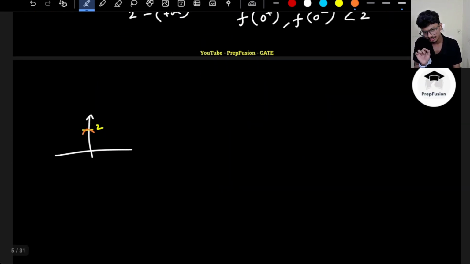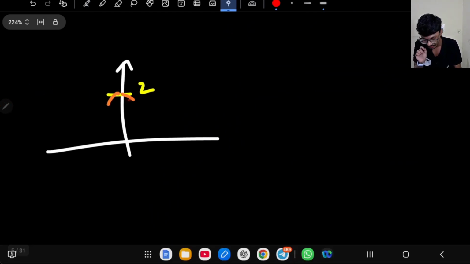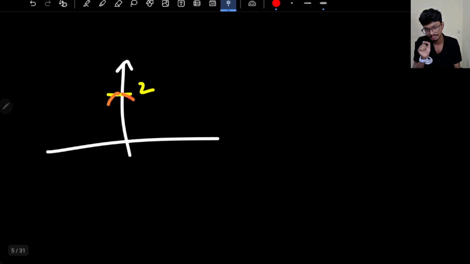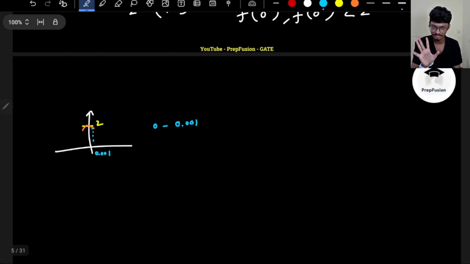But can you tell me, just after 0, at what point I can definitely comment that it is decreasing in that range? You cannot say any point. Let's say you say delta is 0.001, that the function is reducing between 0 and 0.001. You are saying, sir, I know between 0 and 0.001 the function will always reduce.